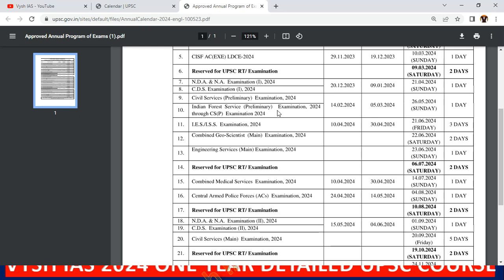Okay, prelims is a single paper, that is why in the paper there are a lot of environment, agriculture questions these days. Okay, because the Forest Service people are also giving the exam. And after the prelims, you will have mains after at least 2.5 months.